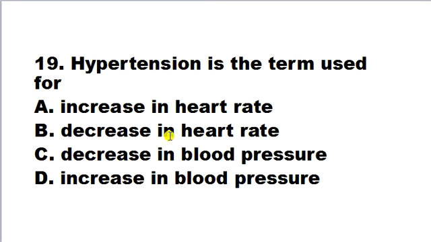Hypertension is the term used for A. Increase in heart rate, B. Decrease in heart rate, C. Decrease in blood pressure, D. Increase in blood pressure. D. Hypertension is the term used for increase in blood pressure. It is a condition in which the force of the blood against the artery wall is too high.